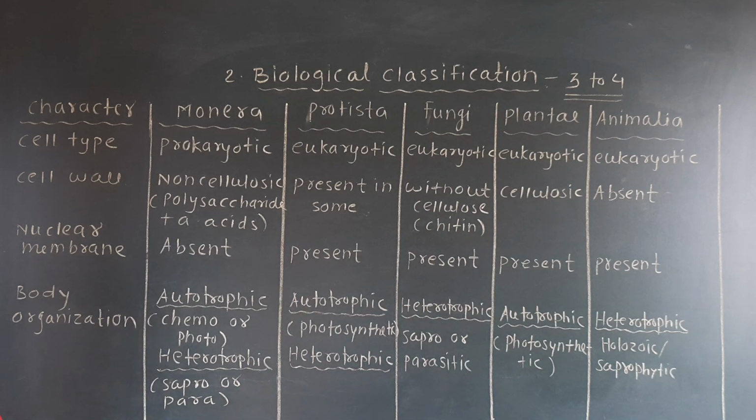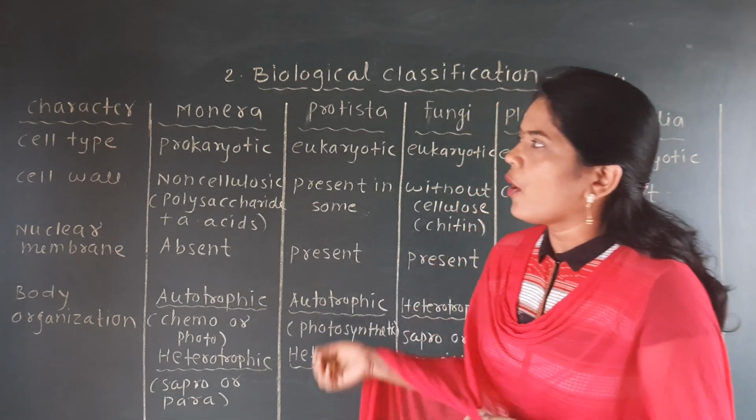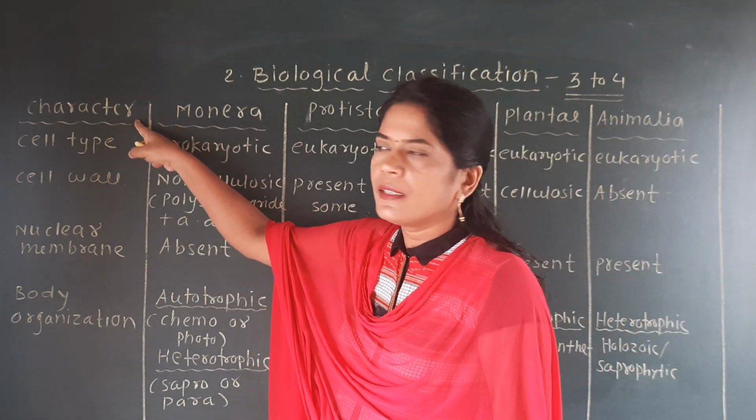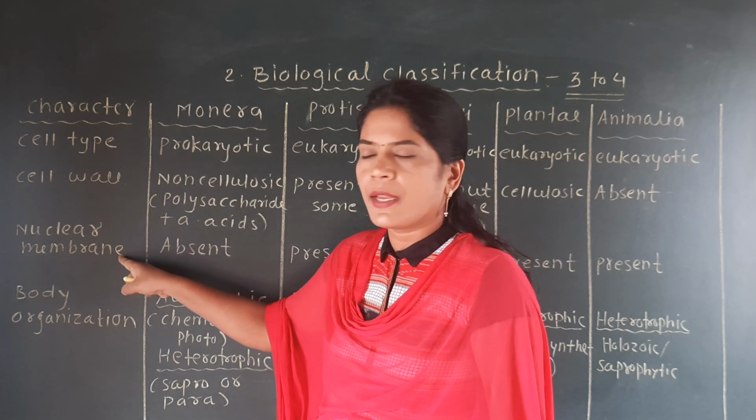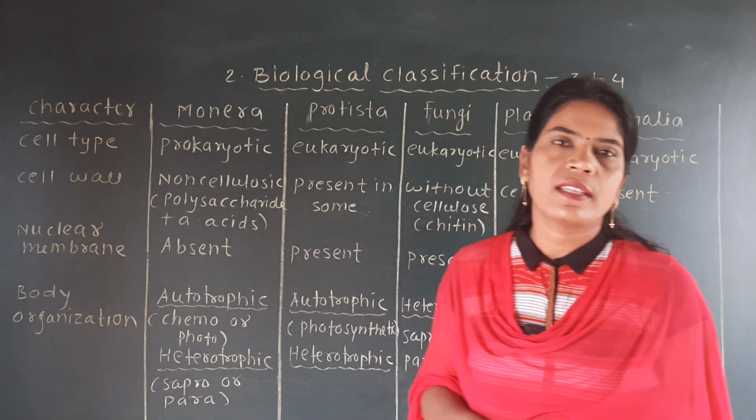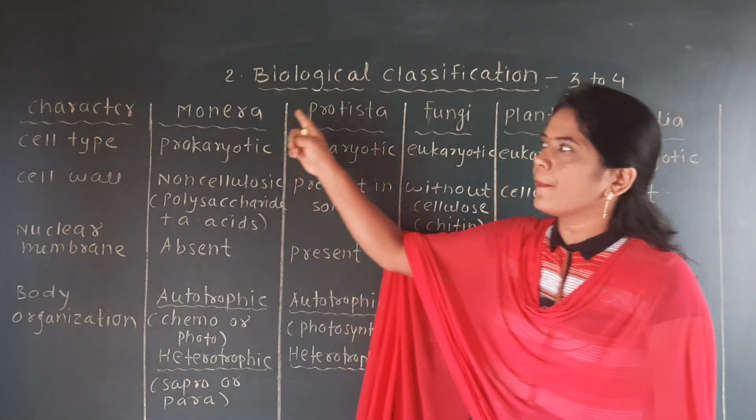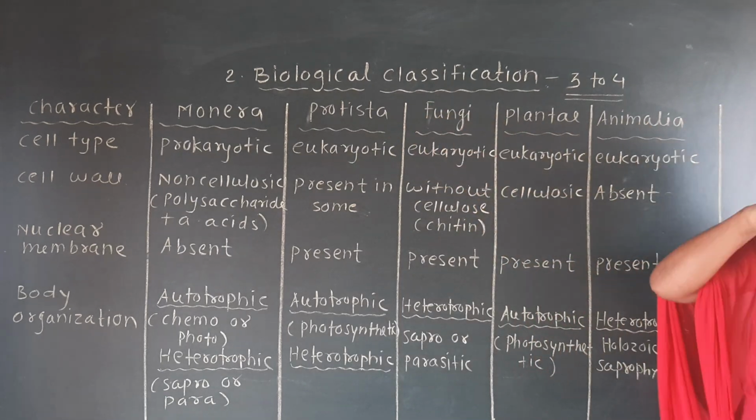Okay, here we have given this table, and see here how many columns are there. First one is a character, and in that cell type, cell wall, nuclear membrane and body organization, these 4 characters are included. Then kingdom Monera, Protista, Fungi, Plantae and Animalia.